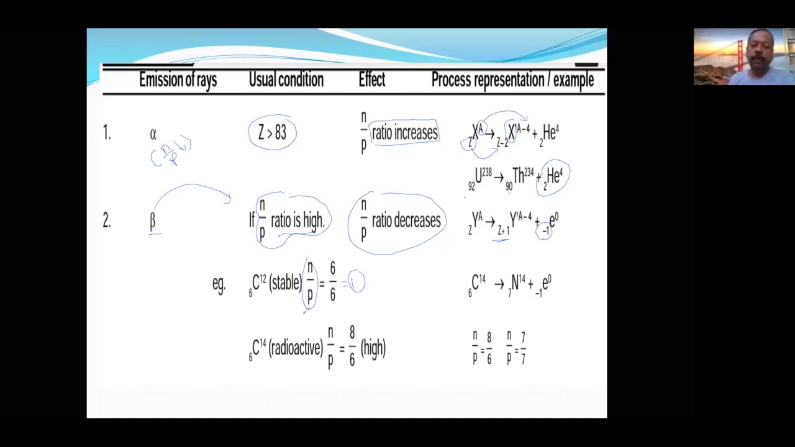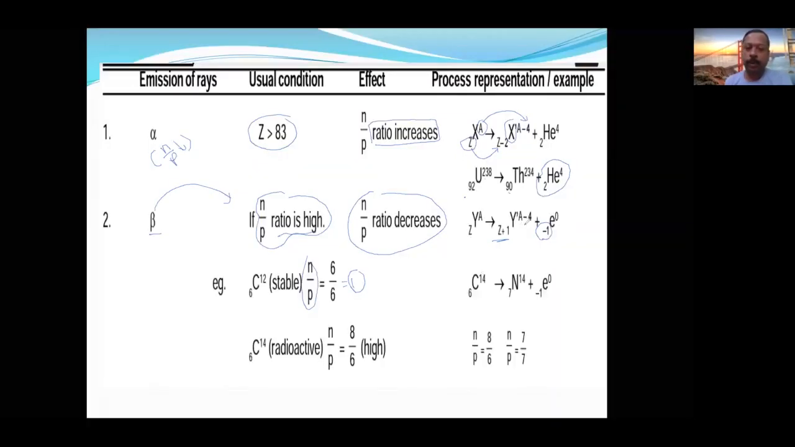Now, take carbon 14 as an example. Here the N by P ratio is 8 by 6, which is very high. Once it is very high, which option is available to it, a beta particle or an alpha particle? Which emission is applicable?